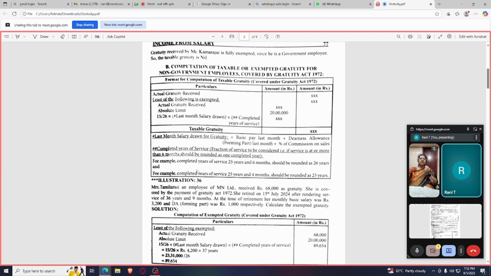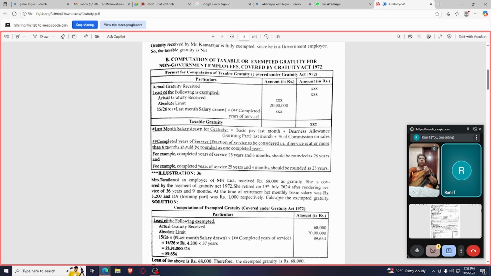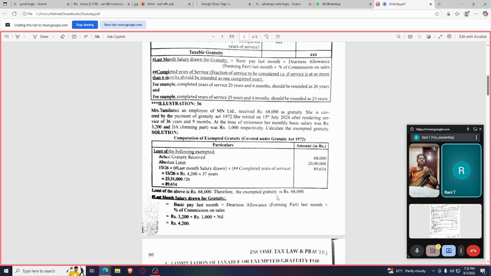See, for completed years of experience, if it is below 6 months, then you should round off to only 25 years. If it is more than 6 months, then you have to take it as 26 years. This will be the reverse in case of non-government employees, which is those who are not covered by the Gratuity Act. Now let me go to the problem.